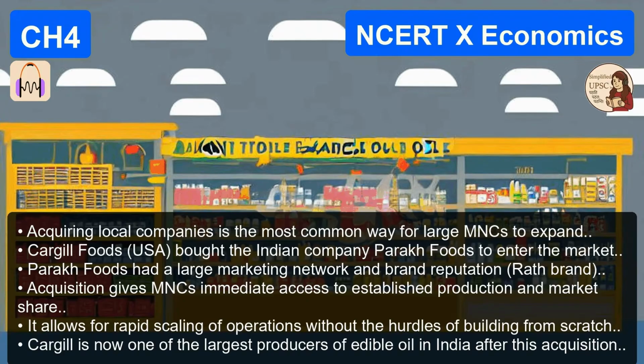So we've got the engine, the MNCs, and we know how they operate. But globalization didn't just happen by magic. There were enablers. You can't have a global supply chain if you can't talk to the factory or ship the goods. The text highlights 2 major factors: technology and liberalization. Let's start with technology. It's easy to say technology improved, but for a UPSC answer, we need to be specific. Right. The text highlights 2 distinct technological revolutions: transportation and communication.